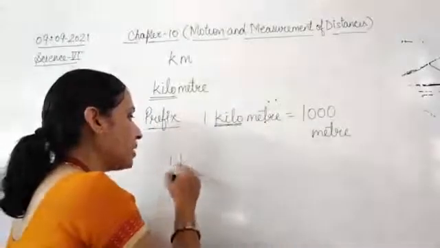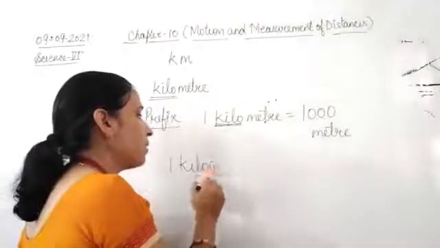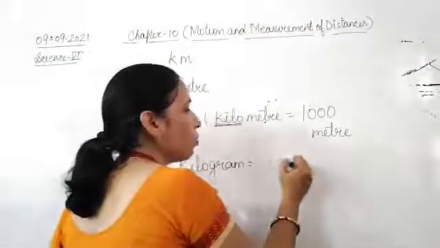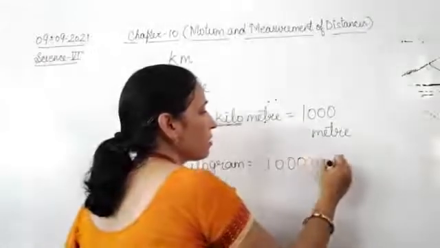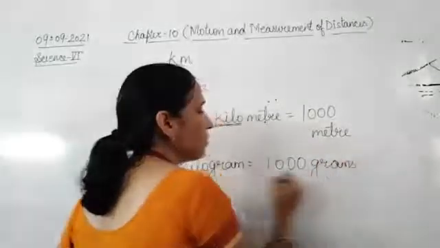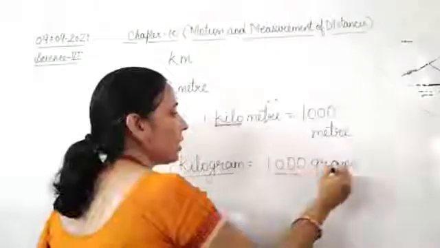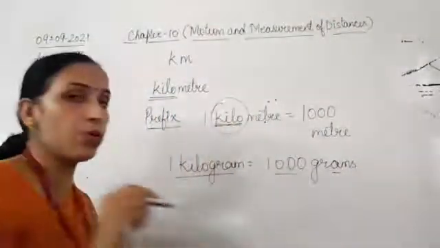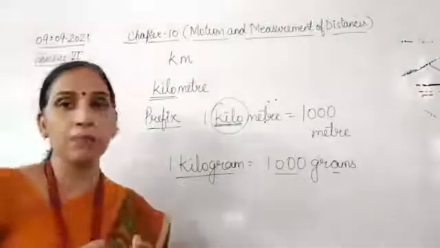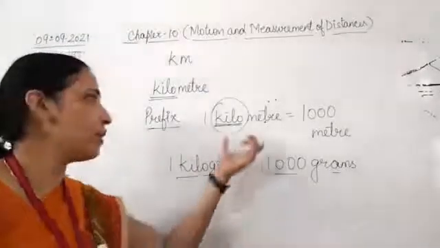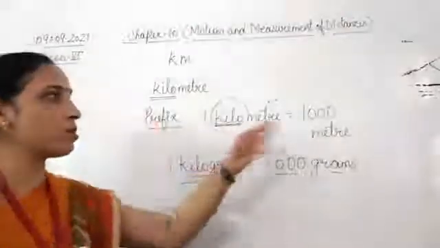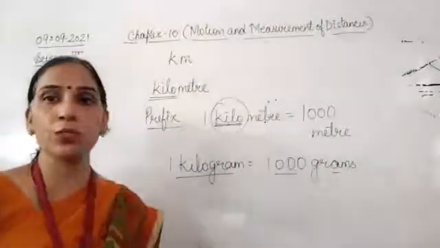Again, if kilo is added before gram, that will become 1000 grams. So this kilo is working like a prefix. Wherever you add this kilo, it stands for 1000. Fine? 1 kilometer is equal to 1000 meters, 1 kilogram is equal to 1000 grams.